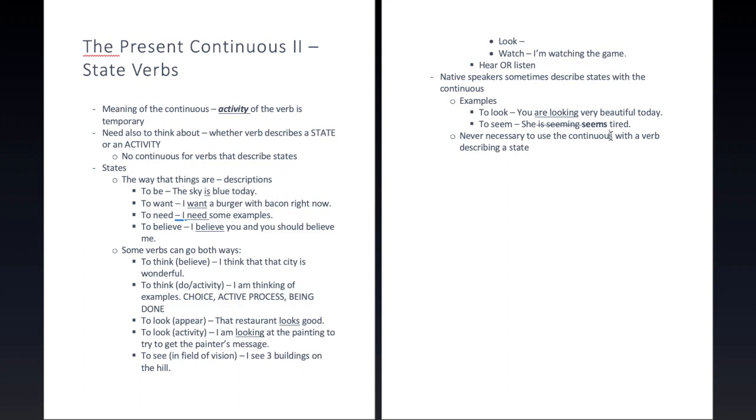So it's not very useful to try to put these words in different categories, because most verbs can be both, and activity verbs are used in both ways depending on whether it's a temporary activity or not. So anyway, back to this point, it's never really necessary to use the continuous with a verb describing a state.